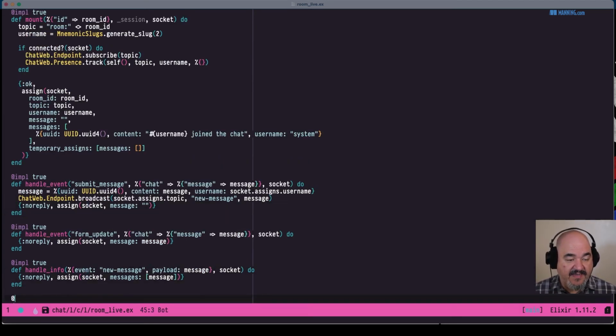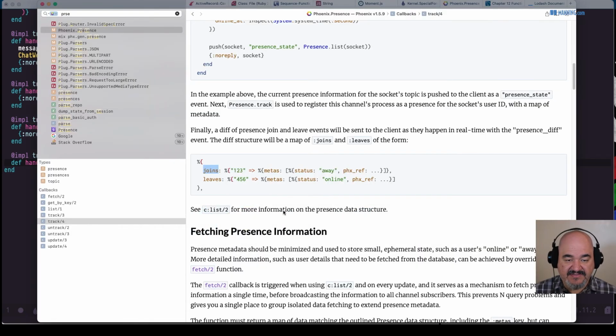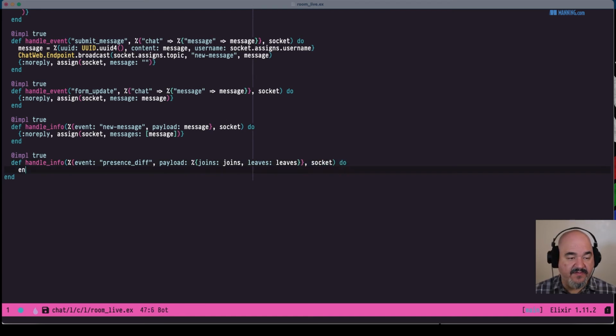So let's go down here and add another handle_info. It's another implementation, handle_info. In this case, it's an event, and the event name is presence_diff. Let me just verify that's presence_diff and not diff_presence. It is presence_diff. Okay. And the payload has joins, let's just call that joins, and it also has leaves, let's bind that to leaves. That's all we care about in the event. And of course, it sends the socket along with it as well.